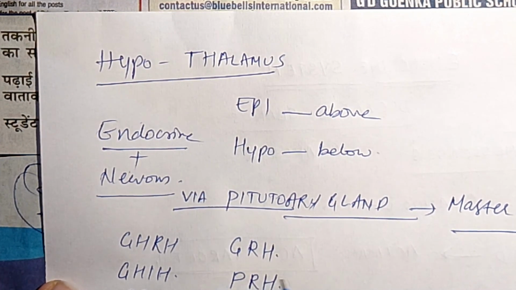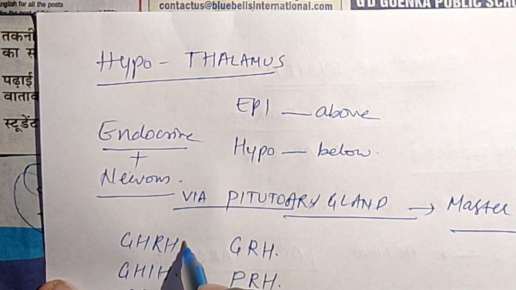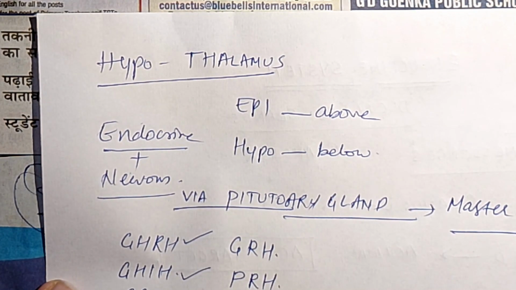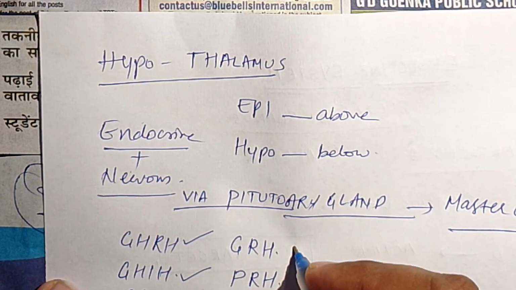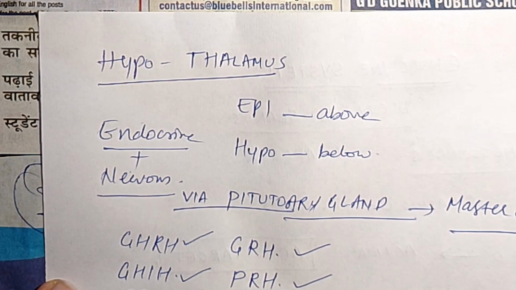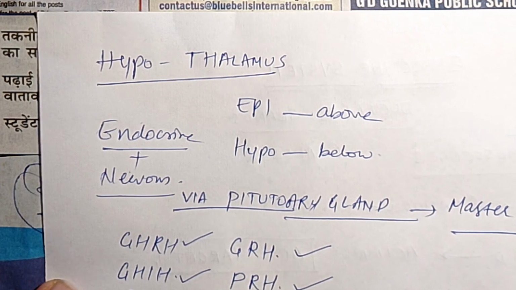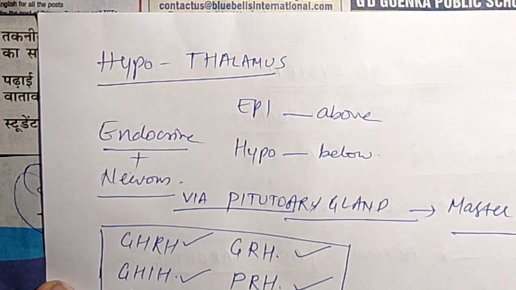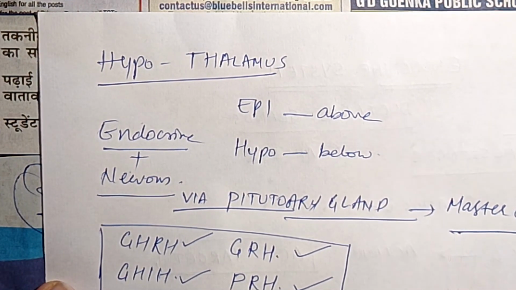I am repeating once again: growth hormone releasing hormone, growth hormone inhibiting hormone. Next, CRH refers to corticotropin releasing hormone, thyrotropin releasing hormone. Next, luteinizing hormone releasing hormone. Next, gonadotropin releasing hormone. Next, prolactin releasing hormone and prolactin inhibiting hormone. And anti-diuretic hormone. All these are the hormones which are controlled by our pituitary gland. Hence, we call it master gland.